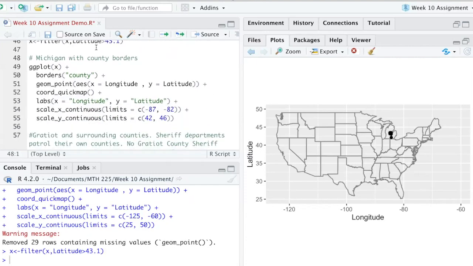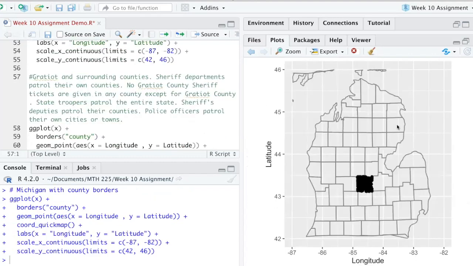Now we can also create county borders. And all you have to do is say borders equals county. And pretty much everything else is the same. But what I've done here is I've reduced these numbers so that we're only going to see Michigan. And there it is, and you can see the county borders. And I got rid of these points down here as well. It may have been the case that one of the officers had to travel down here to pick up a prisoner or something, and they stopped somebody along the way. I'm not sure exactly what happens, but usually the sheriffs only have jurisdiction in their own counties.